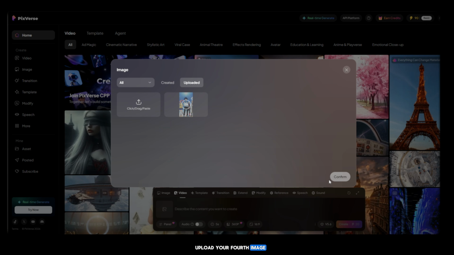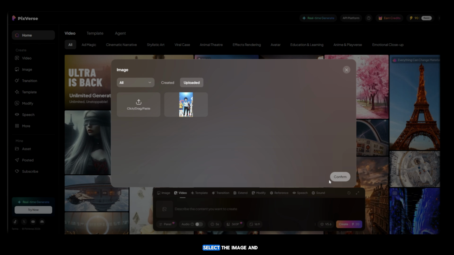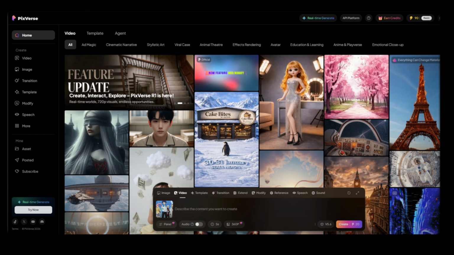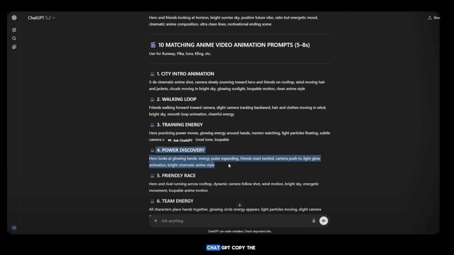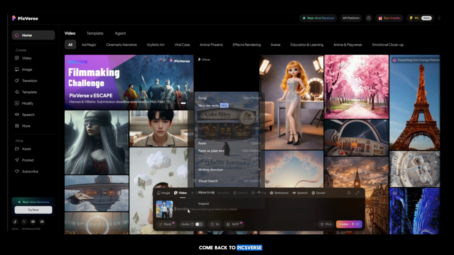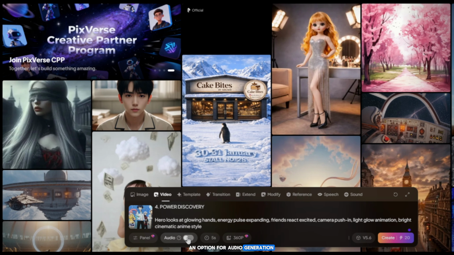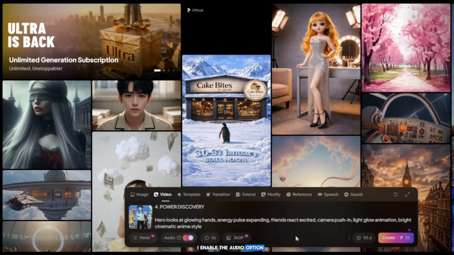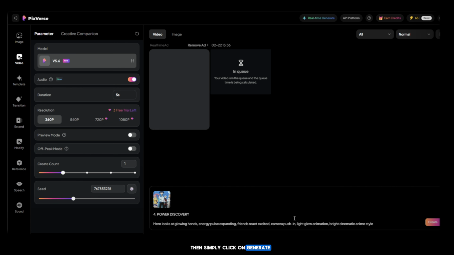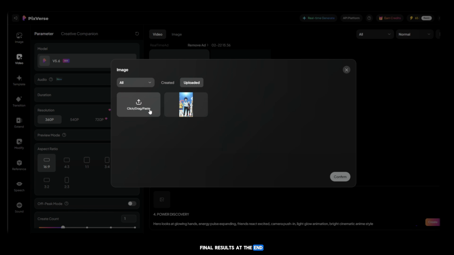Upload your fourth image. After uploading, select the image and confirm it. Then, go back to ChatGPT, copy the fourth video prompt, come back to Pixverse AI and paste the prompt. You will also see an option for audio generation, which uses 5 extra credits. I enable the audio option, then simply click on Generate. Within around 10 seconds, your video will be ready. Again, I will show all final results at the end.